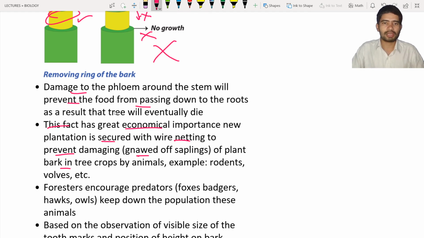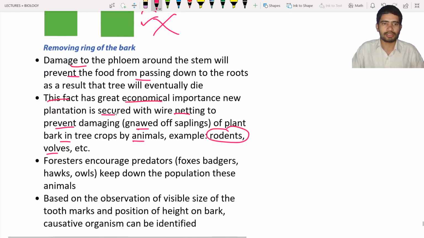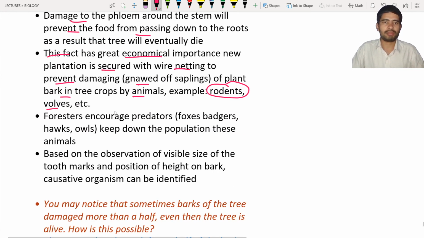The bark of the trees is damaged by animals, especially animals like rodents, meaning the rat family animals, and also wolves. These are the organisms that are going to do such kind of activity. So to prevent such kind of damage, the foresters encourage predators.